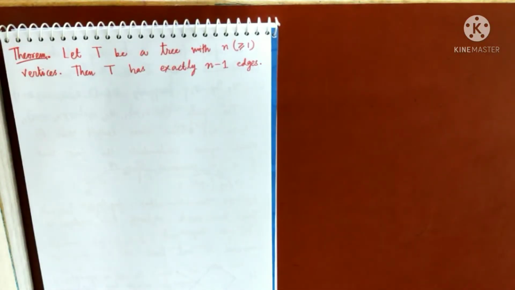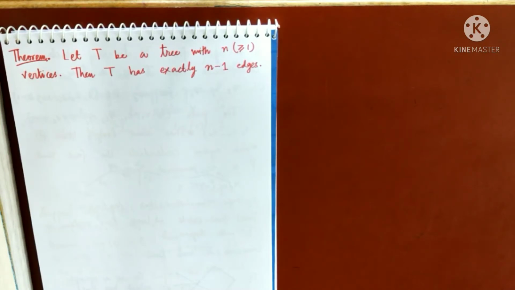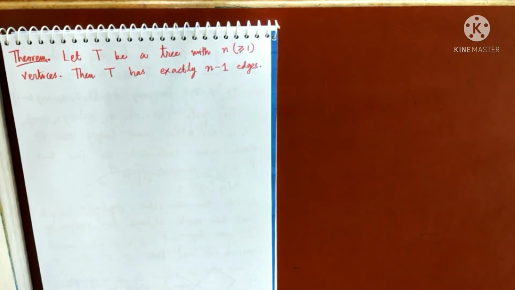Okay, so let's start. In the last class, I was talking about some properties of trees, and we saw two very important properties of trees. Number one, in a tree, there always exists a unique path between a given pair of vertices. And number two, in any tree having at least two vertices, the degree of at least two vertices is 1. We also did the proof of the theorems. Now we are up to the third theorem, which is another property of a tree.